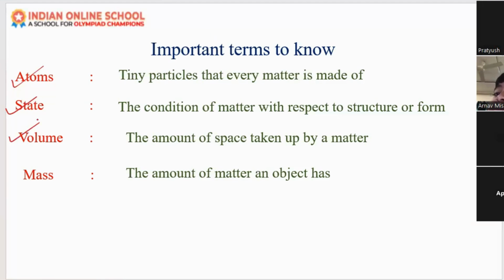And mass means the amount of matter. When we talk about weight, it is mass plus gravitational force, and the weight will change from place to place. Is there any change to mass whenever we go to the moon? No, ma'am. There is no change in mass, but weight will change according to the change in gravity.